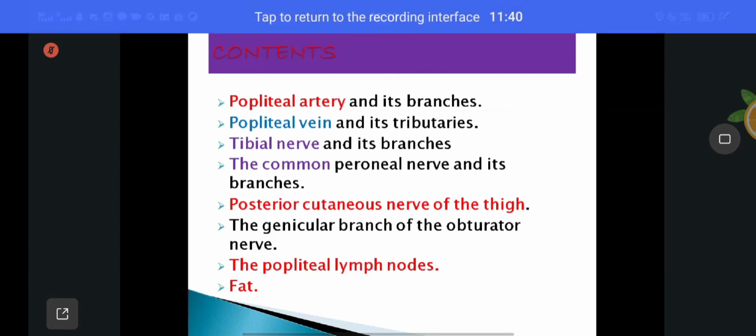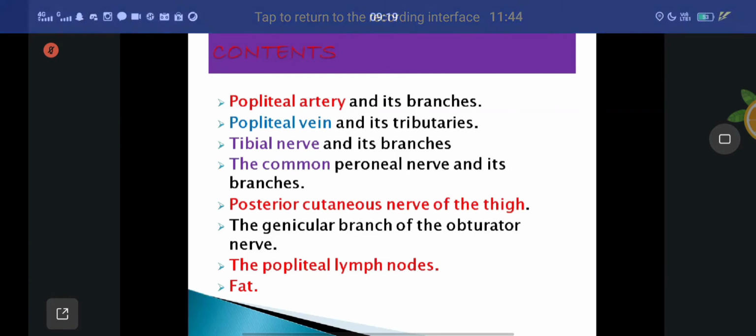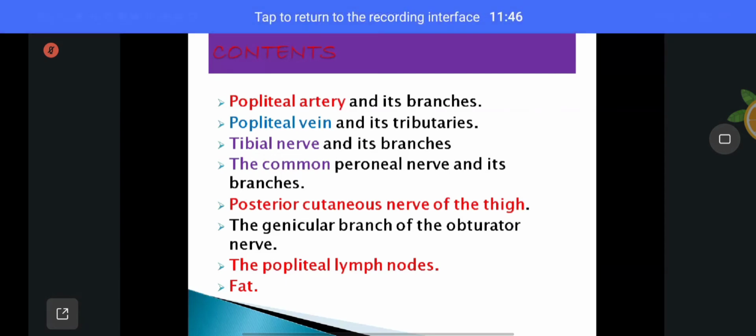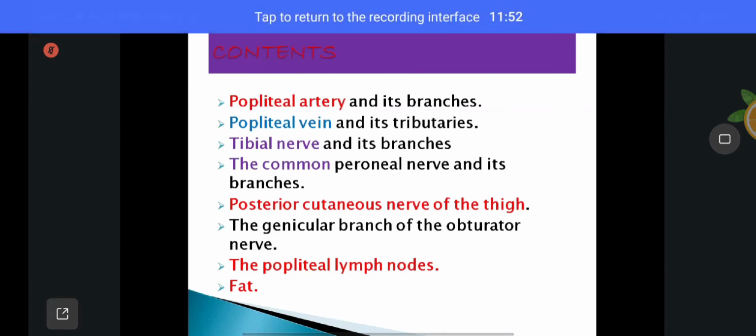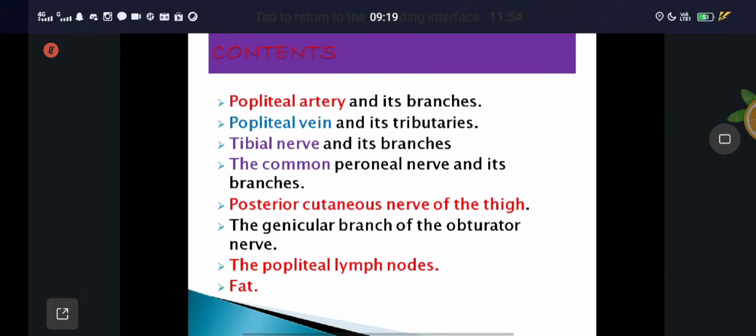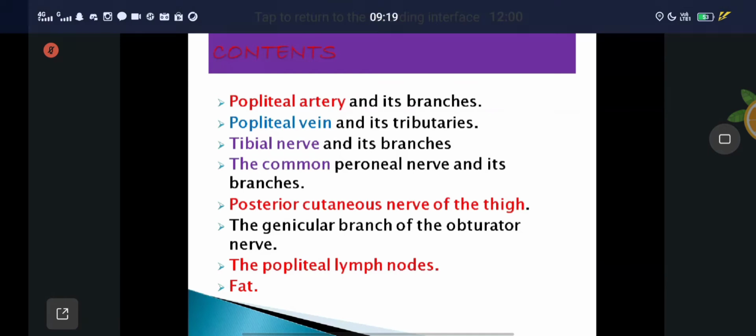First one, popliteal artery and branches, popliteal vein and tributaries, tibial nerve and branches, common peroneal nerve and its branches, posterior cutaneous nerve of thigh, genicular branch of the obturator nerve, popliteal lymph nodes, and finally fat. These are called the contents of the popliteal fossa.